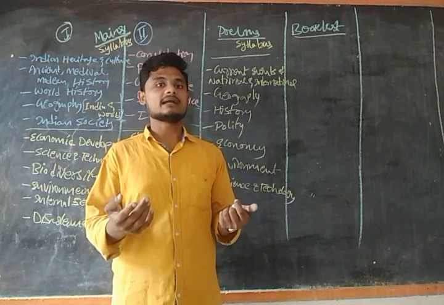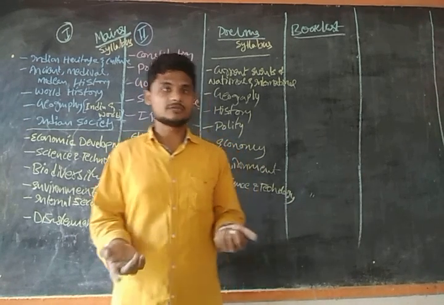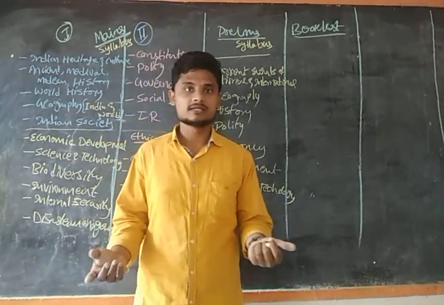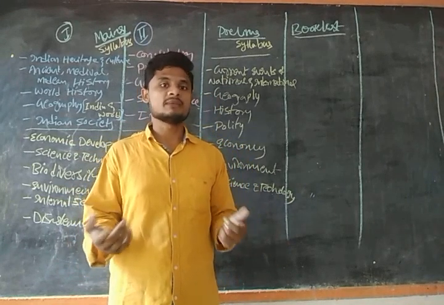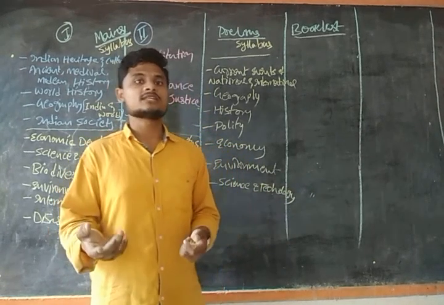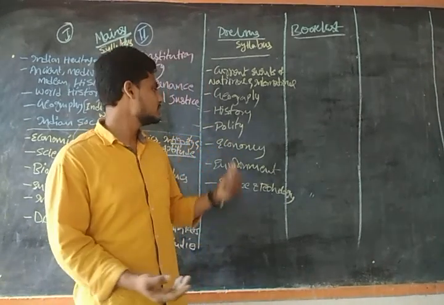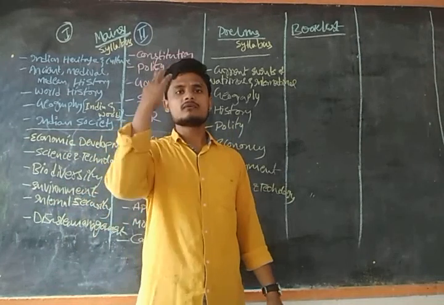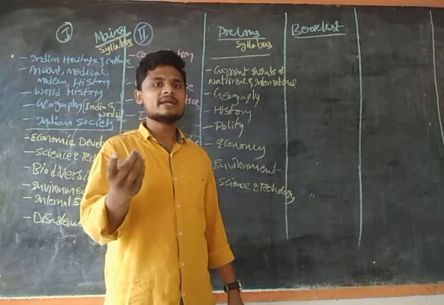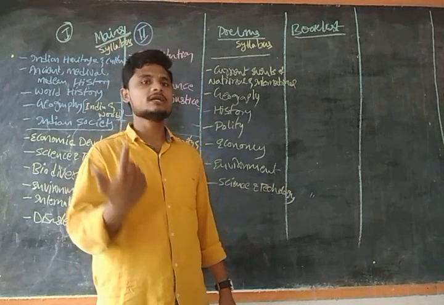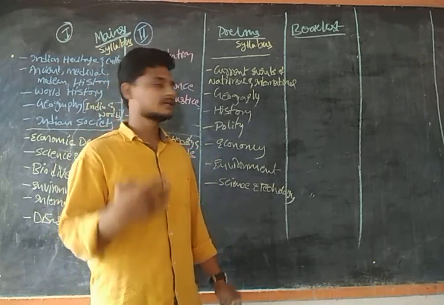We also have the Comptroller and Auditor General of India, the Advocate General of the state, constitutional bodies, non-constitutional bodies, and the Panchayati Raj and the municipalities, which we added through the 73rd and 74th Constitutional Amendment Acts. Then the federal structure, the separation of powers, and the emergency powers. We are going to see all those things in polity. So the Constitution has only four topics: articles, preamble, schedules, and any changes in them taken into the Constitutional Amendment Act, that is the fourth one. The other things come under polity.